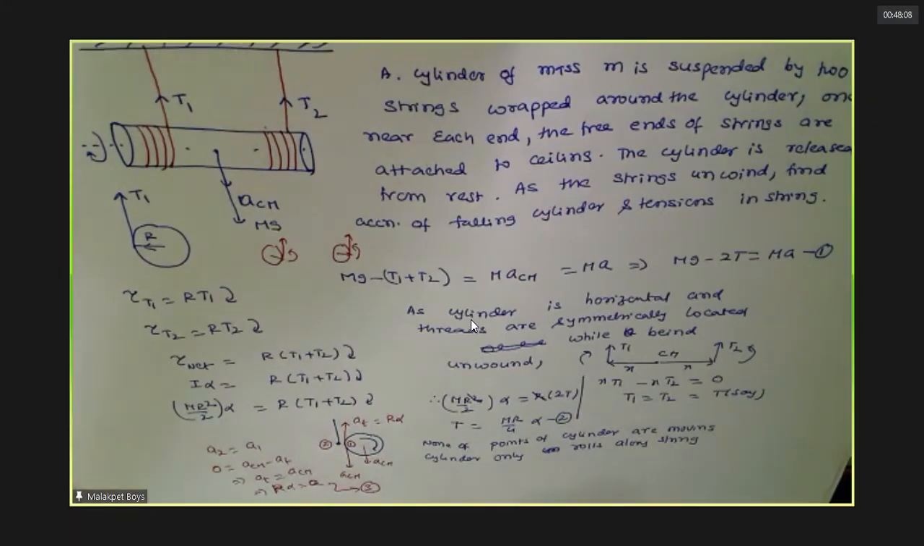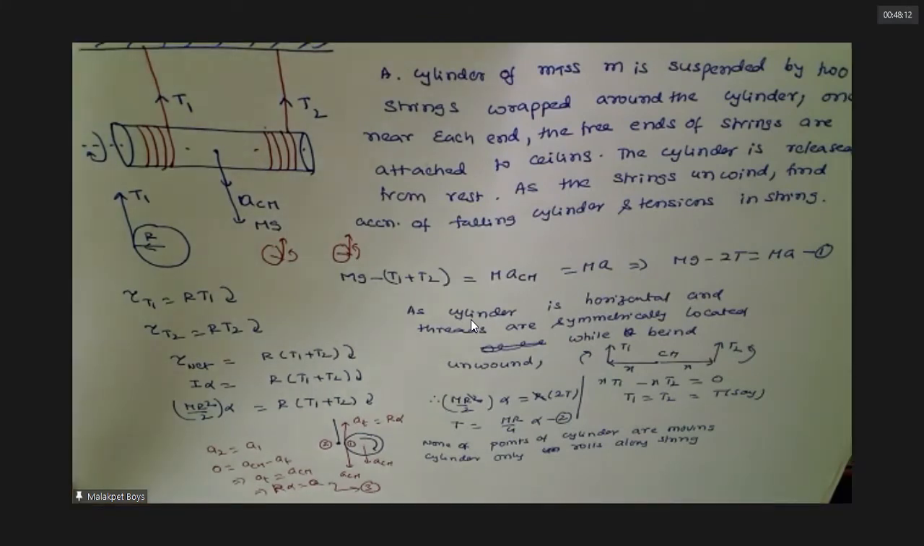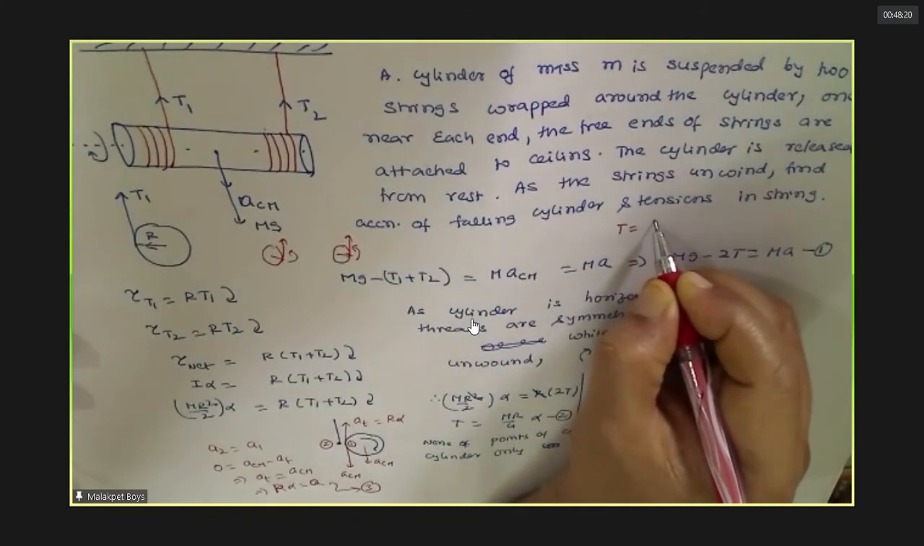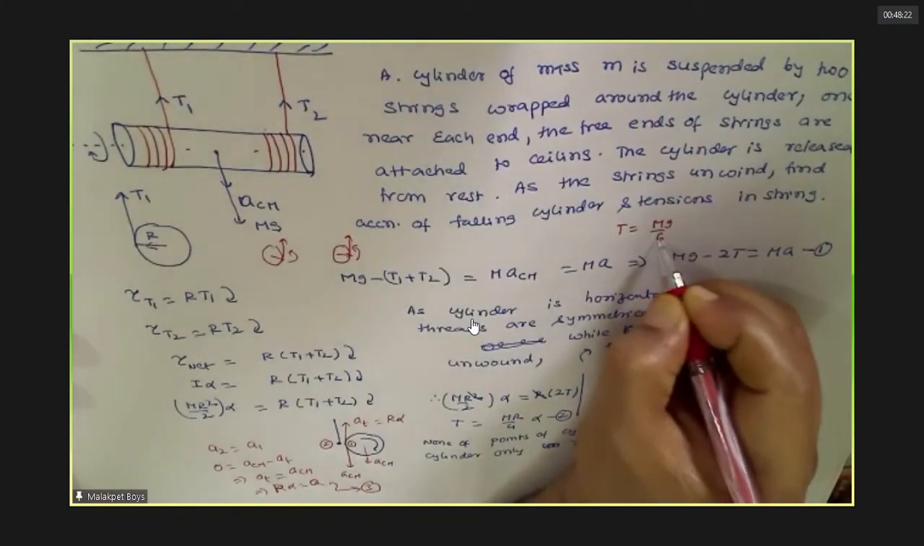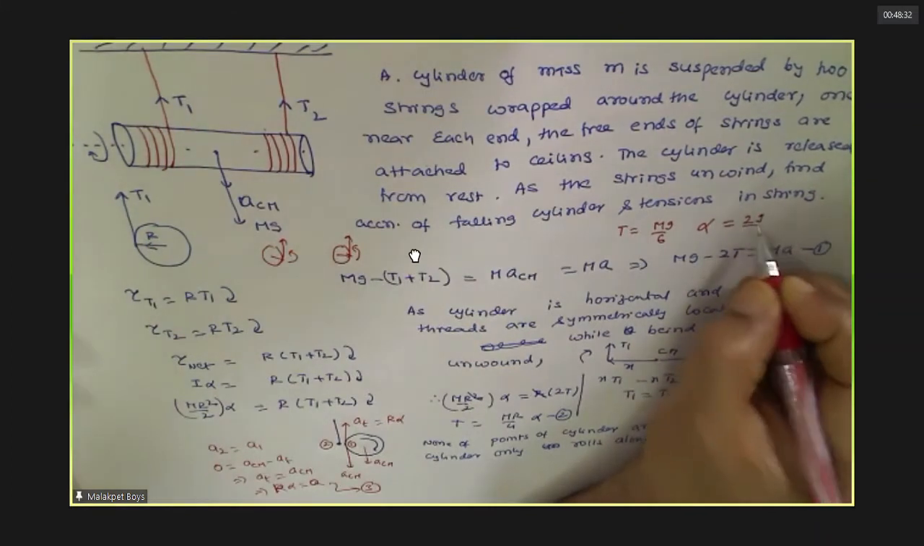Any values? Yes, sir. Tension is equal to mg by 6. Alpha equal to 2g by 3R. Tell the answers, man. Tension is mg by 6. Right. Next. Alpha equal to 2g by 3R. Okay. Next.